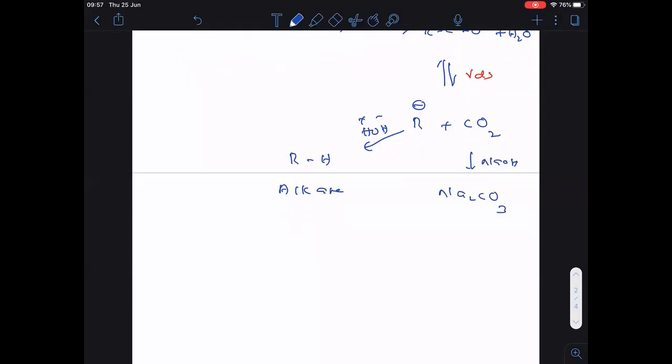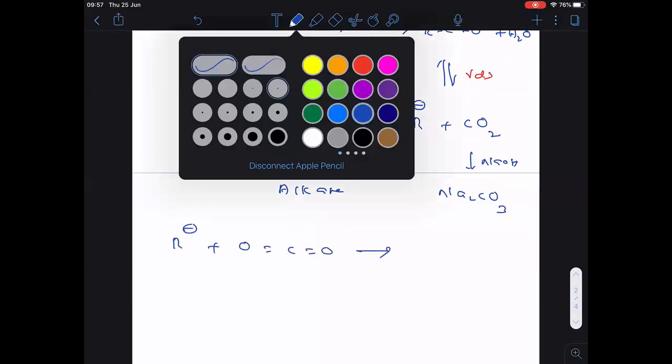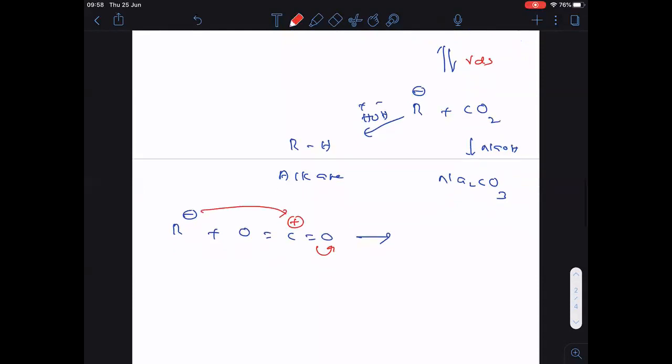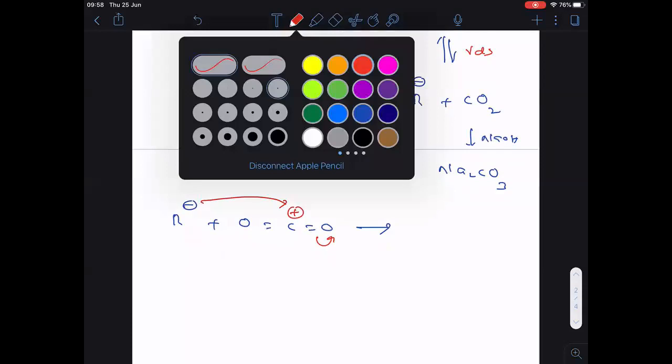You can ask me why CO2 should be removed. What happens if CO2 is not removed? Okay, so now that also we are going to see here. If CO2 is not removed, so this is CO2, the pi bond will shift here, carbon gets a positive charge, and R minus attacks the positively charged carbon here.